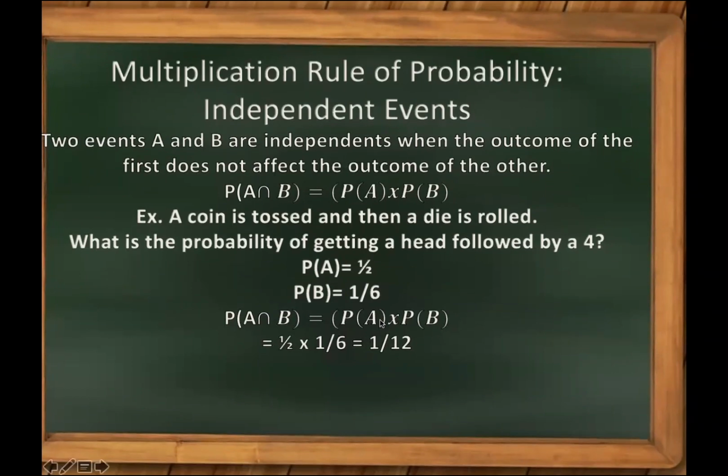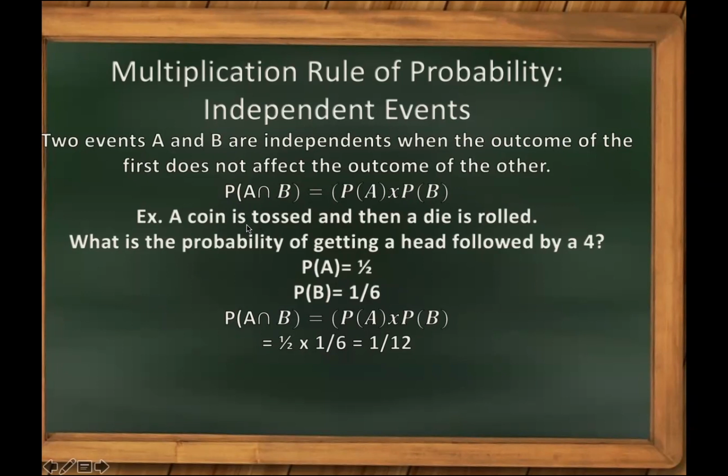We have the multiplication rule of probability. We have the independent events. 2 events A and B are independent when the outcome of the first does not affect the outcome of the other. So, probability of A intersection B, you are going to multiply. Hindi siya maka-affect. So, you are independent man siya, multiply.